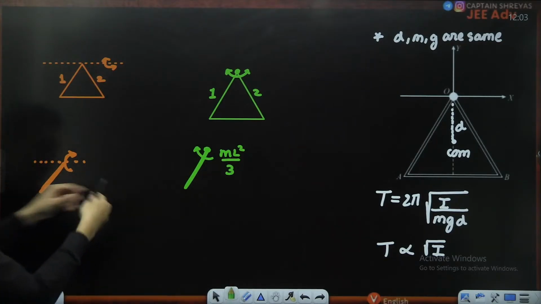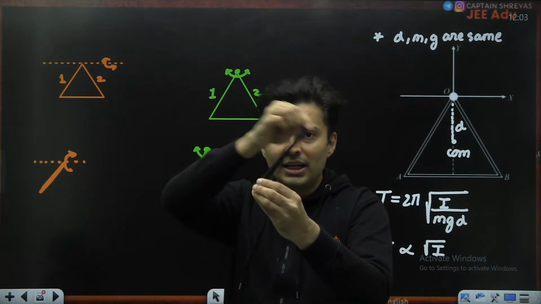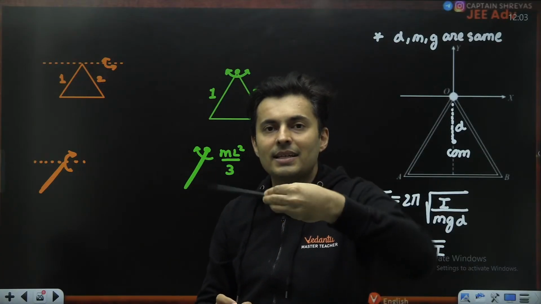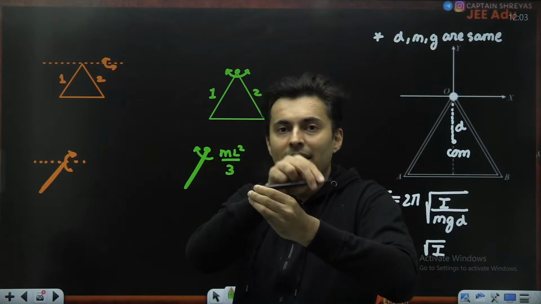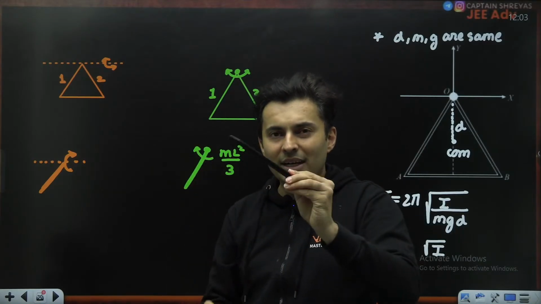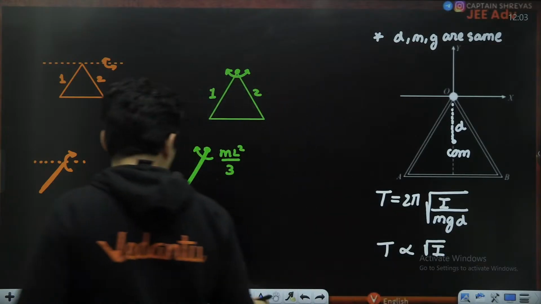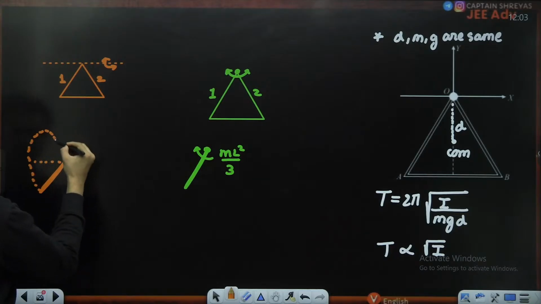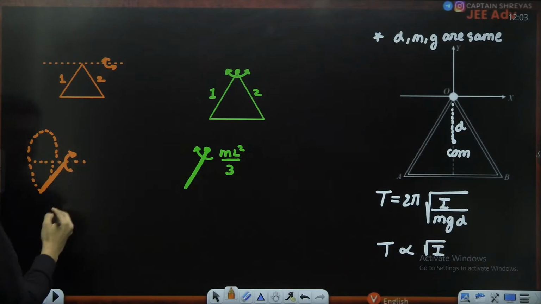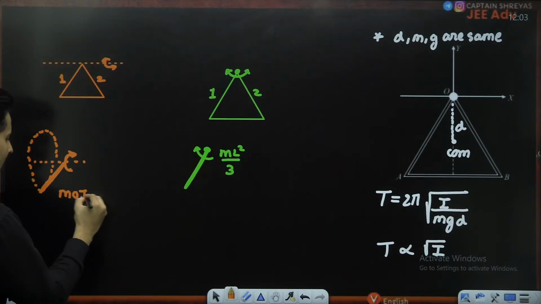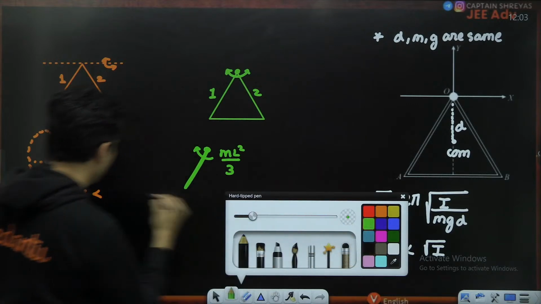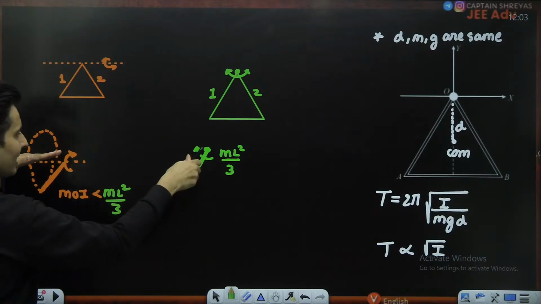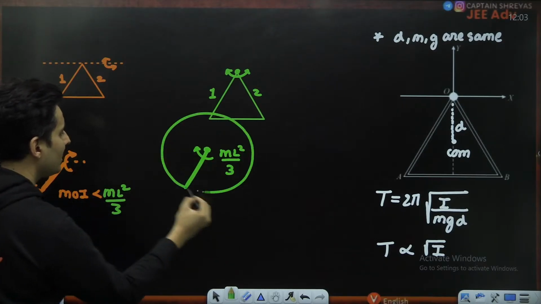In this situation, notice you're not rotating the rod like this, but rather it is at an angle and you're rotating it like this. It's way different, guys, than rotating it completely like that versus like a conical pendulum. This is like a conical pendulum, my dear students. 100% the moment of inertia is going to be lesser than your ml square by 3 because all the masses are closer to the axis versus here this mass is going in a big circle.